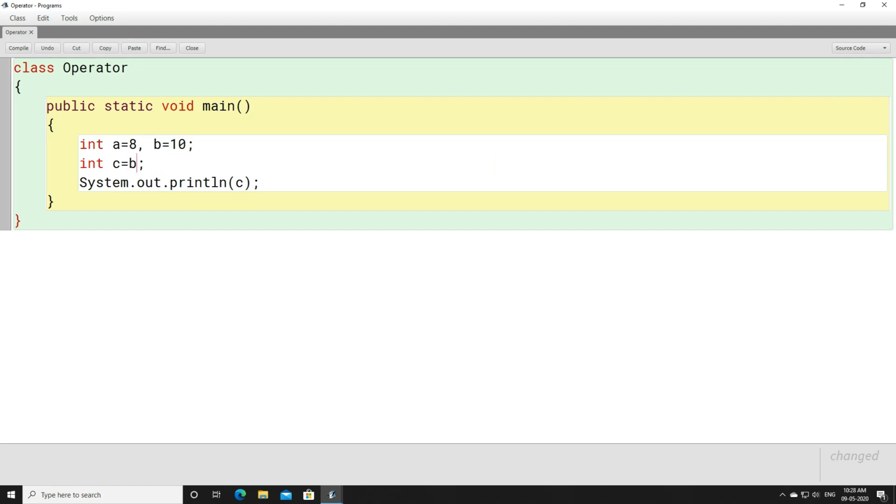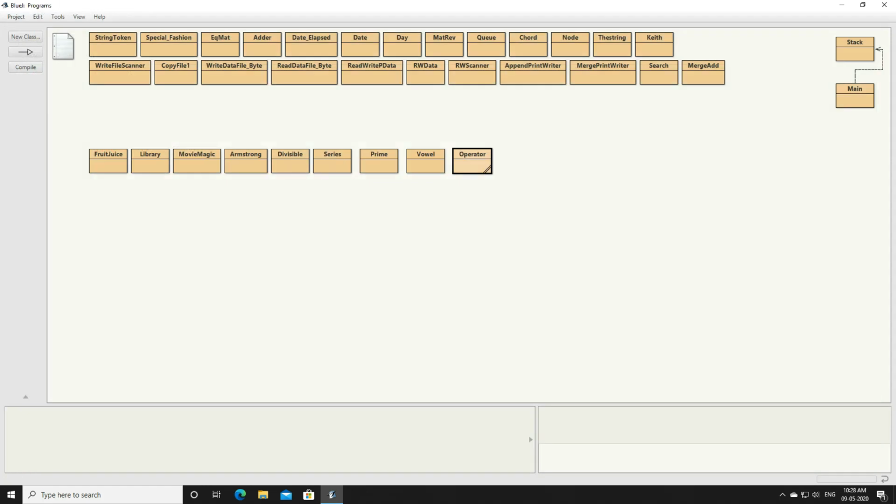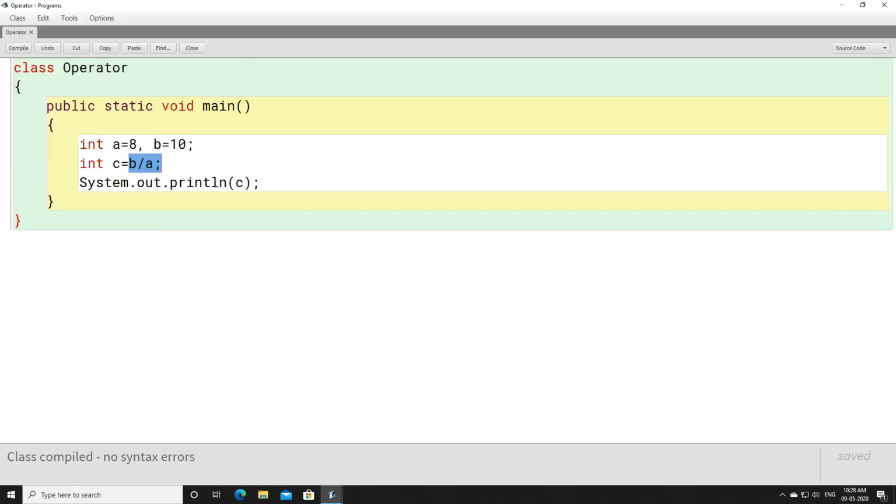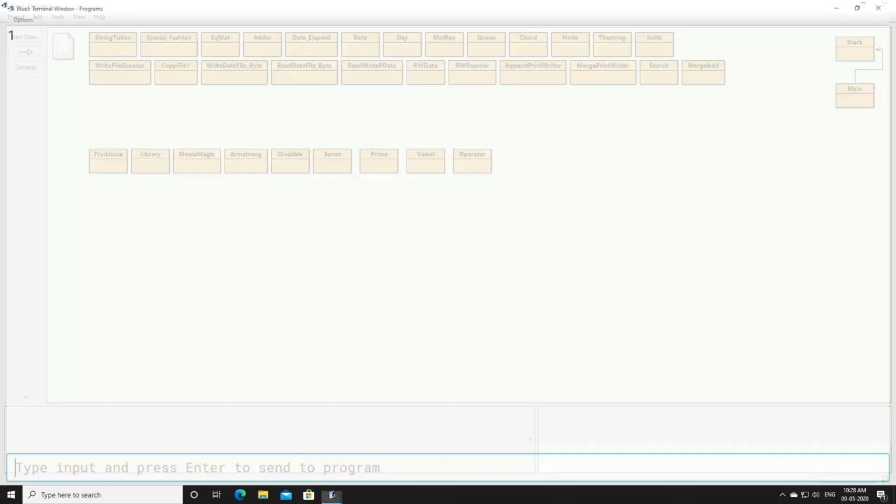Now let's do one thing. B by A, let us use B by A. I will compile the program, and what output am I going to get for B by A? B by A means 10 by 8. 10 by 8 means 1 point something, right? But here we are not going to get 1 point something. Why we are not getting the point part, I will discuss in the upcoming videos. Once I discuss the data types, then you will come to know why the point part is ignored here. But for the time being, I'm not going to discuss why the point part is ignored, because we are going to discuss different operators.